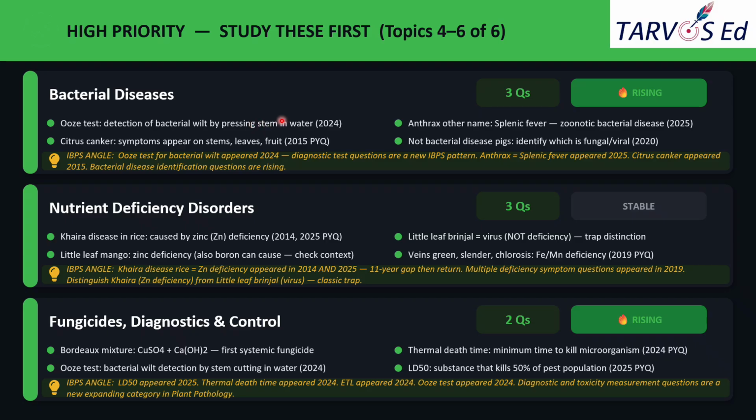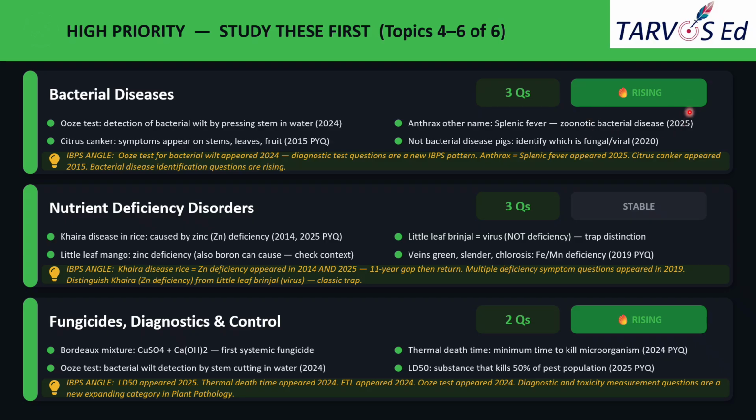Okay. And next comes citrus canker. The symptoms were asked. So this shows symptoms on stems, leaves as well as roots. Okay, so symptoms can appear in almost all parts. So this one was asked in 2015. Then anthrax. The slightly unusual crossover fact here is that anthrax is also known as splenic fever, which is a zoonotic bacterial disease, and this appeared in 2025.